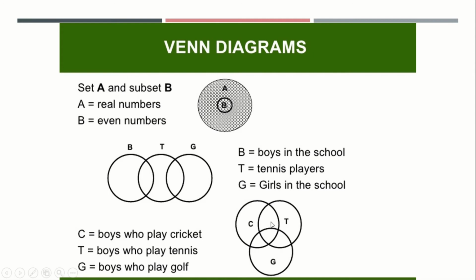Whereas this intersection says the boys included in this group play only 2 games, that is cricket and tennis. And the boys included in this part play 2 games, that is cricket and golf. And the boys intersecting in this place play 2 games, golf and tennis. And this part shows boys who play only cricket, this part shows boys who play only tennis and this part shows boys who play only golf.